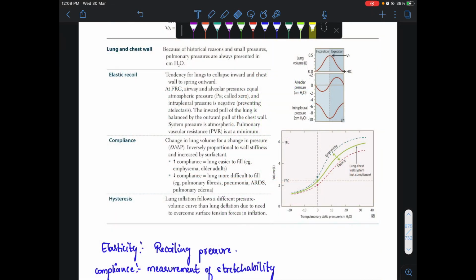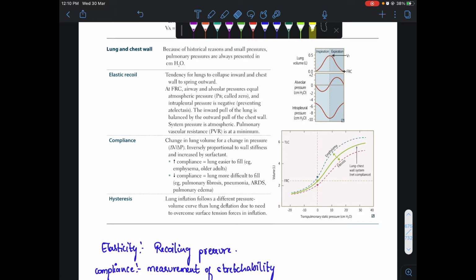Now let's study elastic recoil and compliance. Elastic recoil means the tendency of any substance to collapse. It can be inward or outward. If we take the example of an elastic band, its elastic recoiling, that is collapsing pressure, will be more.